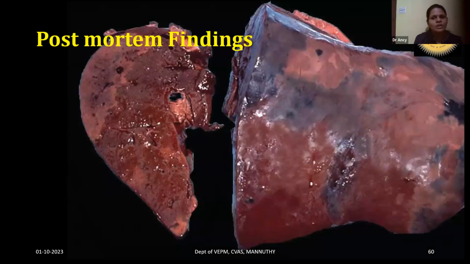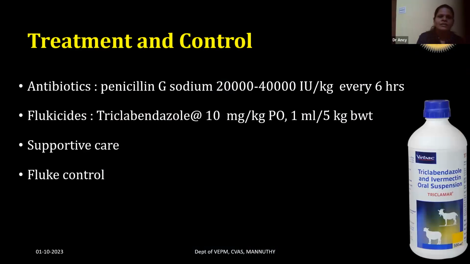And this is the most important postmortem finding of infectious necrotic hepatitis. As the name suggests, there will be severe hepatitis. And along with that, the carcass will have a black color, and a straw-colored fluid will be seen in the abdominal cavity, and there will be severe bleeding in all the cases. These are the important postmortem findings. So for antibiotics, penicillins are the drug of choice, 20,000 to 40,000 IU per kg body weight every 6 hours. And flukicides should be used. Flukes predispose the animals to infectious necrotic hepatitis.